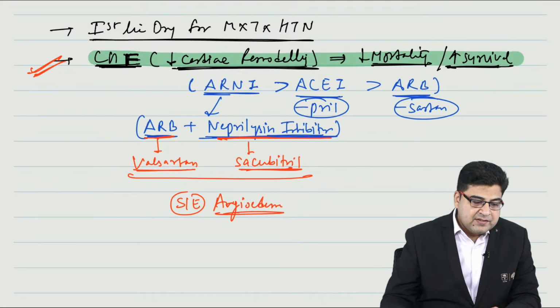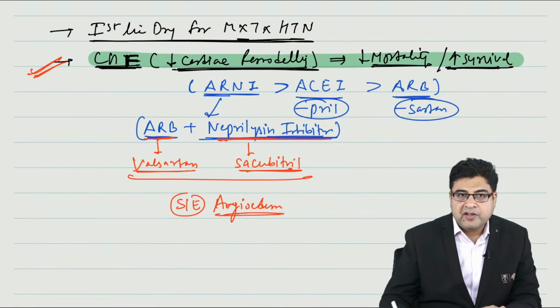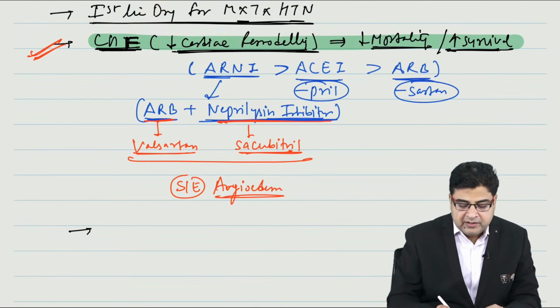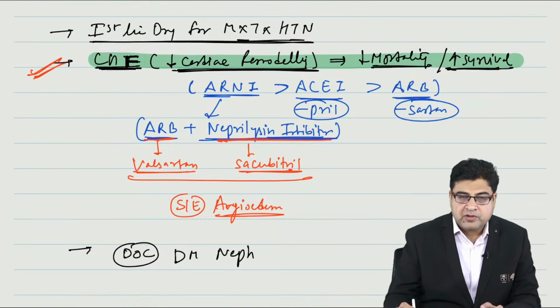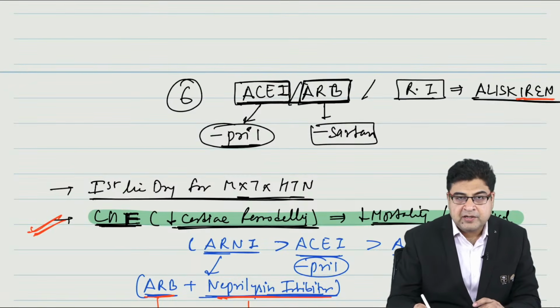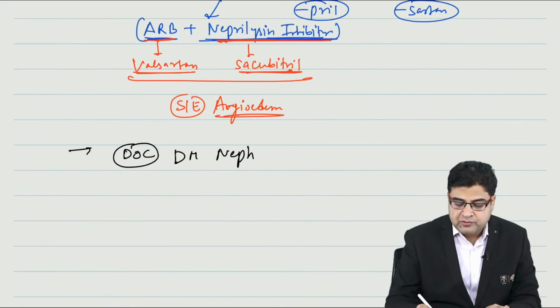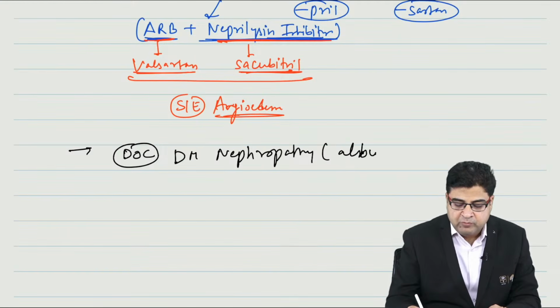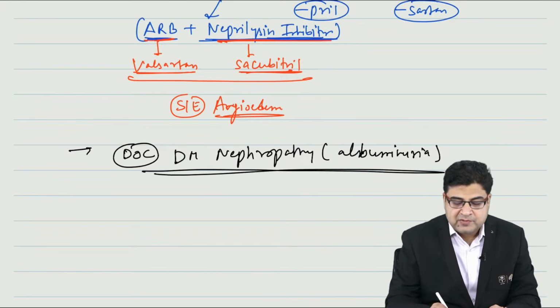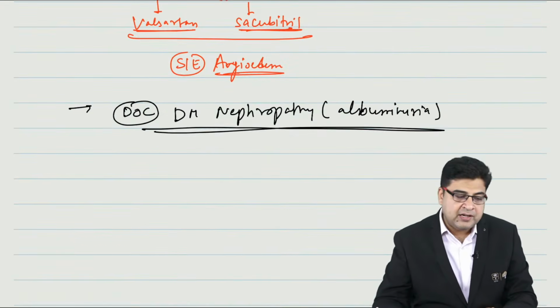Now, these medicines are given for maintenance treatment of hypertension. They are also given to prevent the cardiac remodeling. Apart from that, these medicines are also considered the drug of choice for diabetic nephropathy. We are talking about angiotensin converting enzyme inhibitor and ARB. They are the drug of choice for diabetic nephropathy where the patient is having albuminuria. So for any patient having albuminuria, the best medicine to start is ACE inhibitor and ARB.